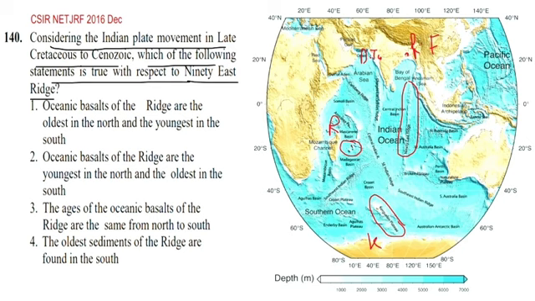And our Maldives chain is also formed due to the Reunion hotspot, and this Reunion hotspot is presently located within the African plate. Okay, these two questions already came within the exam: in which plate the Kerguelen hotspot is located, and in which plate the Reunion hotspot is located.